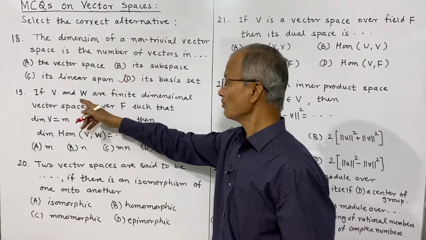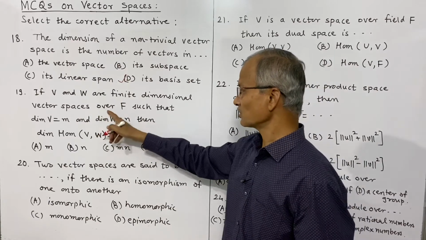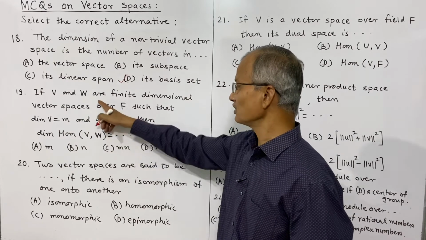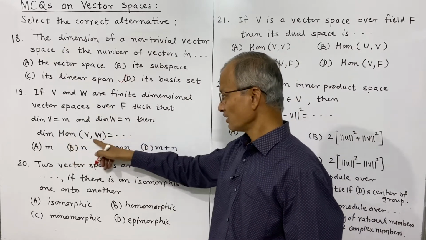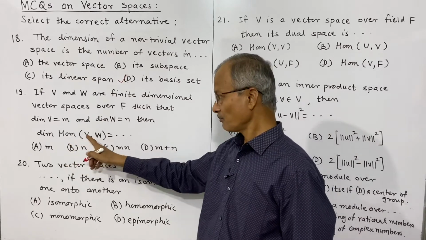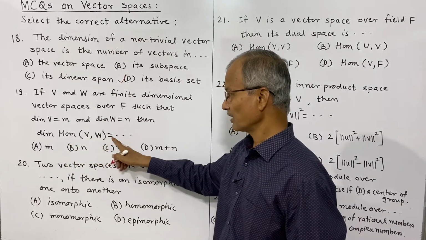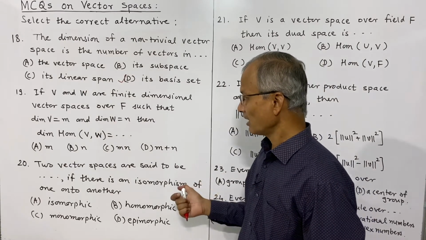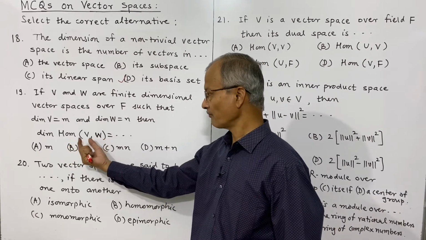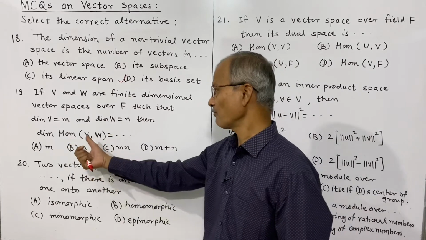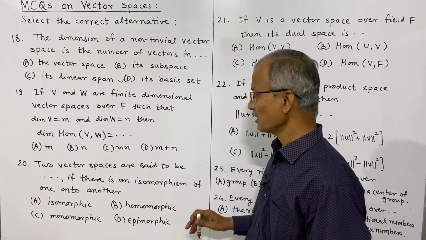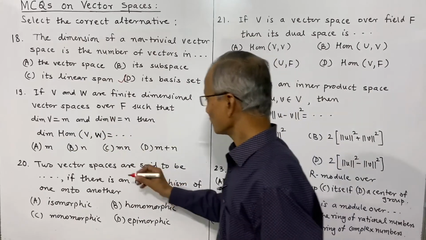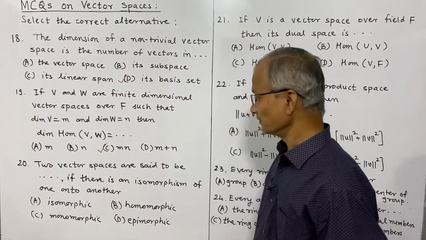Next is, if V and W are finite dimensional vector spaces over a field F, such that the dimension of V is m and the dimension of W is n, then the dimension of the space of homomorphisms from V into W is equal to, and this is the result, this theorem: the set of all homomorphisms from V into W will form a vector space, and its dimension will be the product of these two, dimension V into dimension W. So therefore here the correct choice is C.